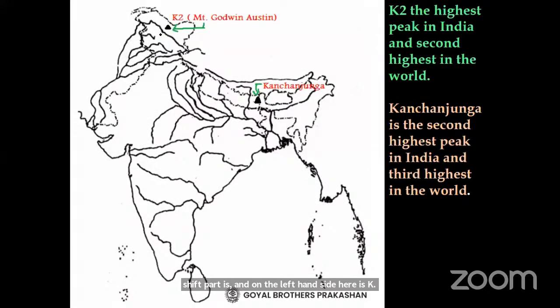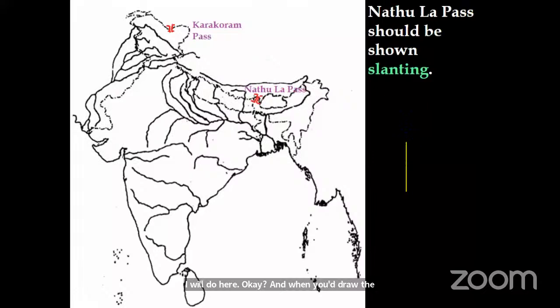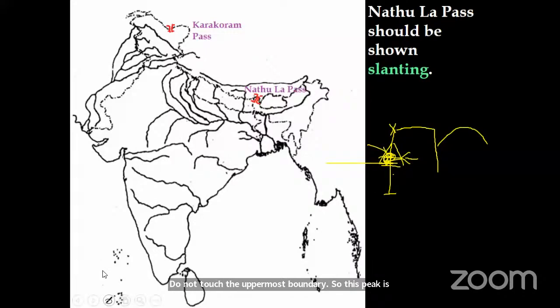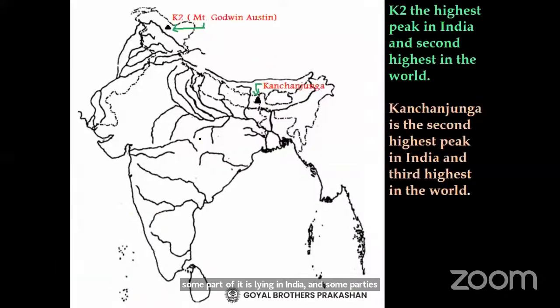Now see this, I told you here. And when you draw the Sikkim, suppose this is the state of Sikkim here. Here is that Bhutan. So this is the base of Sikkim. So go midway here and then draw this peak. Above this midway, do not touch the uppermost boundary. So this peak is Kanchenjunga. Some part of it is lying in India and some part is lying in Nepal. So in fact, it is the boundary between India and Nepal.